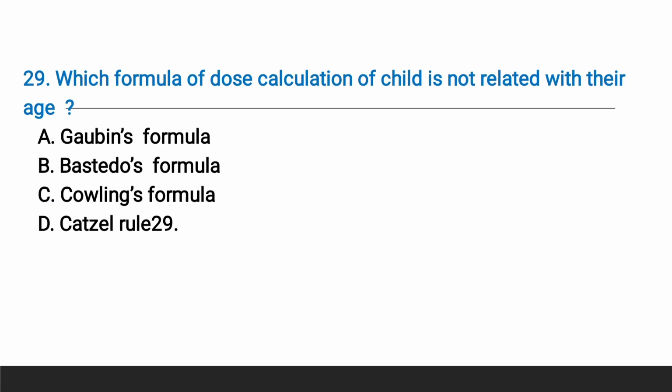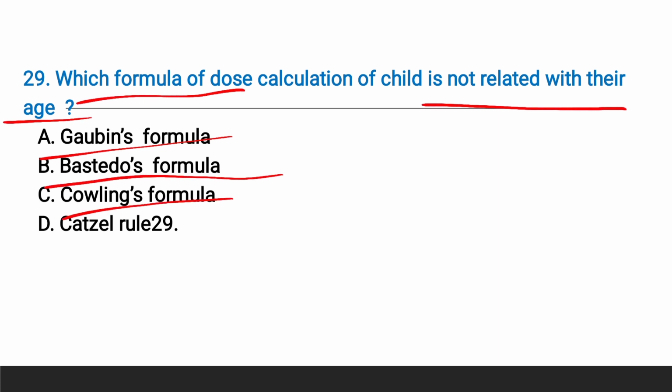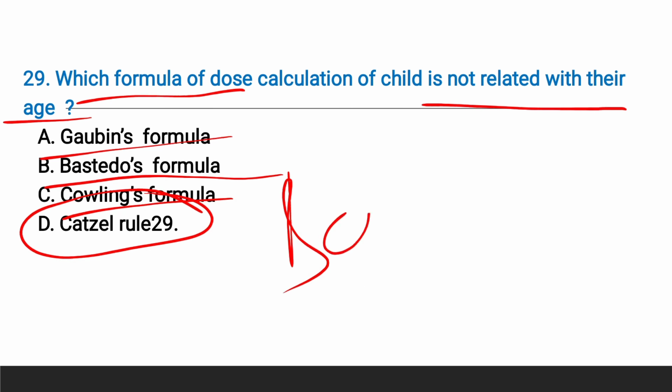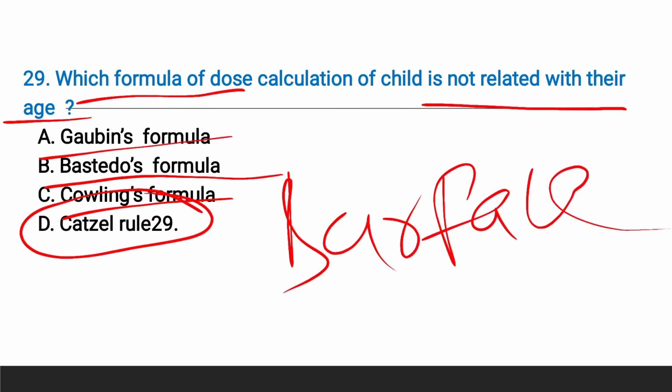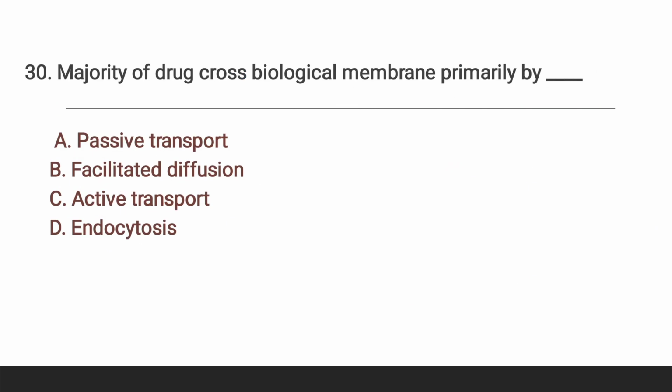Next, question number 29. Which formula of dose calculation of child is not related to their age? So here Gaubius's formula, Bastedo formula, Cowling's formula, in these three formulas the child dose is calculated according to their age, and Young's formula also. So here the right answer is Catzel rule. And in this Catzel rule, the child dose is calculated according to the surface area of the child.